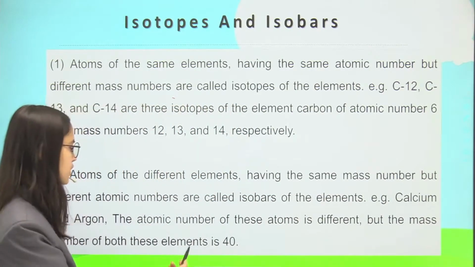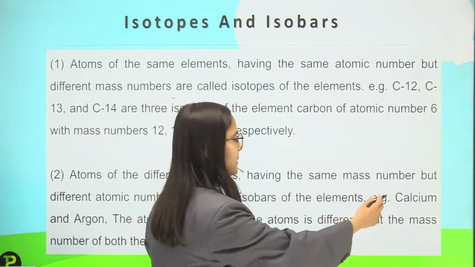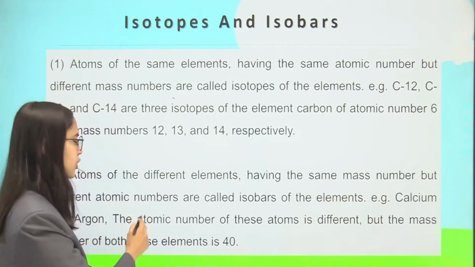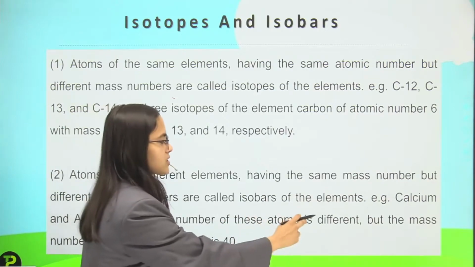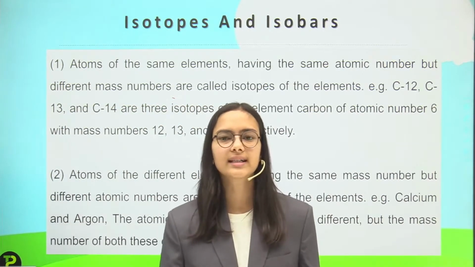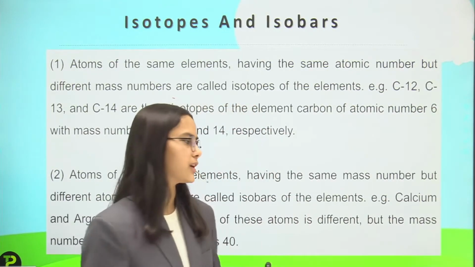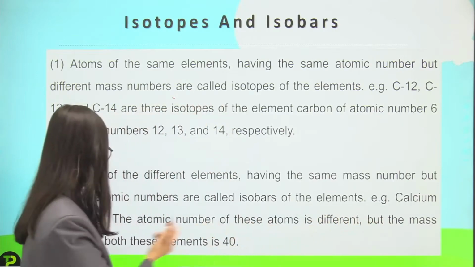Then talking about isobars: atoms of different elements having the same mass number but different atomic numbers are called isobars of the elements. Here what is happening? The opposite. The mass number is the same but atomic numbers are different. An example is calcium and argon.